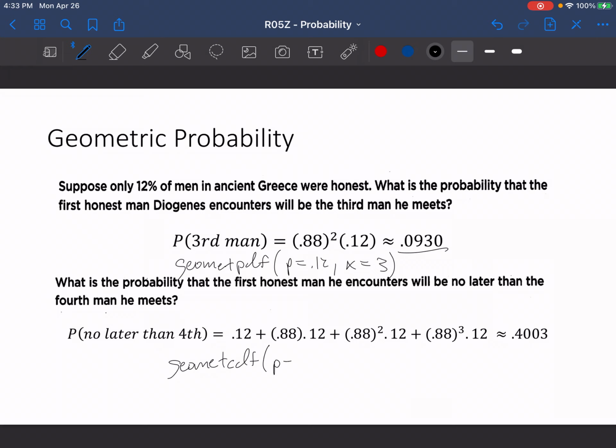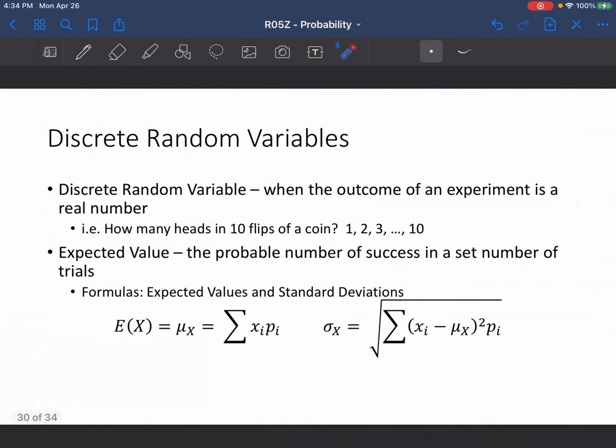And again, our probability stays the same at 0.12, whereas our X value now changes to 4 because it's no later than 4. And so that would give us the exact same probability of 0.4003 in this case. So hopefully that distinguishes when to use geometric PDF and when to use geometric CDF when we're describing both of those geometric distributions.